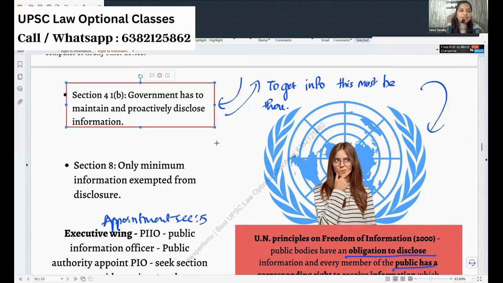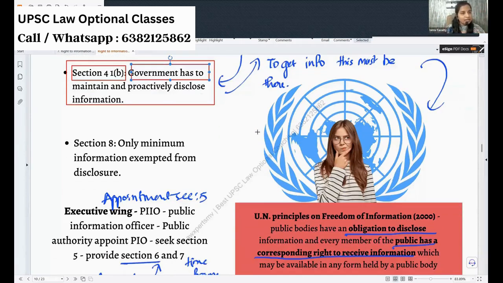You ask for information like how many FIRs are registered in this particular district. The public officer will say, I don't know, I don't have the record. If this section were not there, they could say so, because they may not have an obligation. So section 4(1)(b) says that the government has to maintain records on a proactive basis. They have to maintain all the data so that citizens can enjoy the right to information. So the right to information has a corresponding duty as well.